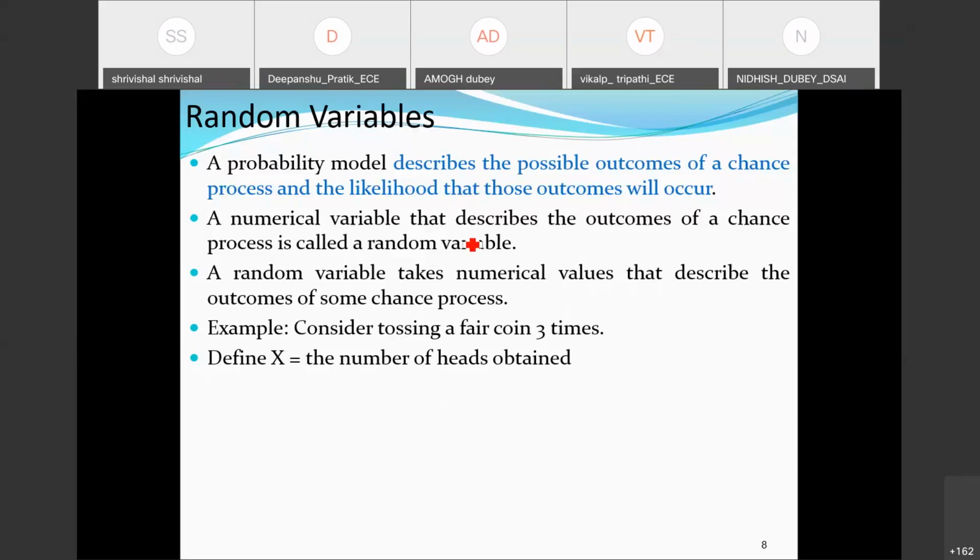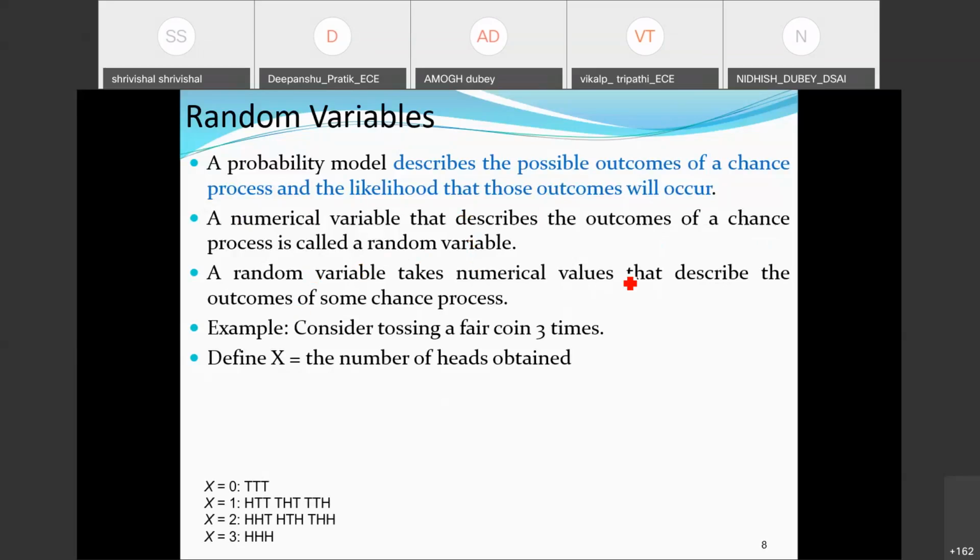Because once I toss a coin, obviously one outcome will appear, either head or tail. So the likelihood that those outcomes will appear means that before the experiment's outcome appears, we are trying to find out what could be the outcome. When we are trying to predict something, there will always be some uncertainties involved. If we go further, a numerical variable that describes the outcome of a chance process is called a random variable. A random variable takes numerical values that describe the outcome of some chance process.